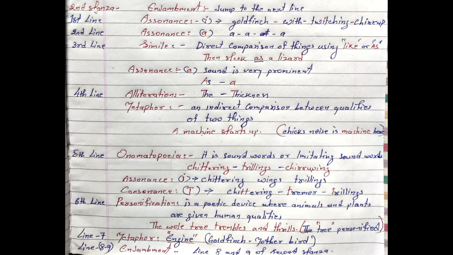So again, assonance is also used here. The I sound is frequently used in the words "it", "is", "engine", "family". In these four words, you can see that the I sound is frequently used. And next, move to the last lines. In the eighth and ninth lines, you can see enjambment is used here. That means without a punctuation mark, the same sentence moves to the next line.